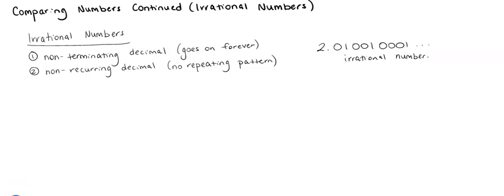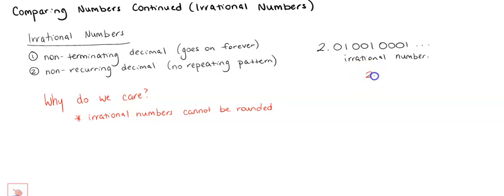So that's all fine and good, but why is this important? Why are we even talking about this? In other words, why do we care? So when we're dealing with these numbers, it's important to know that, first, irrational numbers can't be rounded and stay accurate. So if we're talking about an irrational number, technically saying 2.01 would be inaccurate and incorrect.